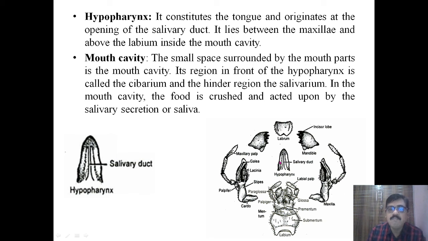The region in front of the hypopharynx is called the cibarium, and the hinder region is called the salivarium. In the mouth cavity, the food is crushed and acted upon by the salivary secretion. So these are the different mouth parts of the cockroach.